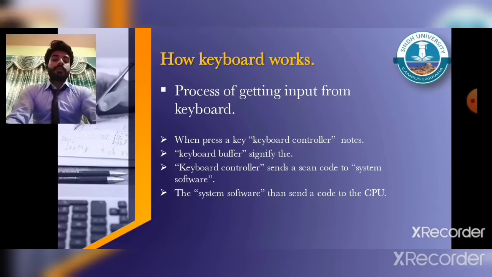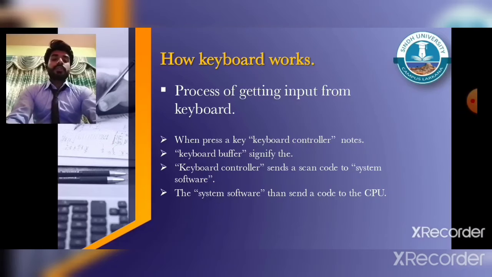Number 4 step is when the keyboard controller sends the code to the system software. The fifth step is where the system software is notified that something has happened at the keyboard. When the system software receives a signal from the keyboard controller, it responds appropriately.